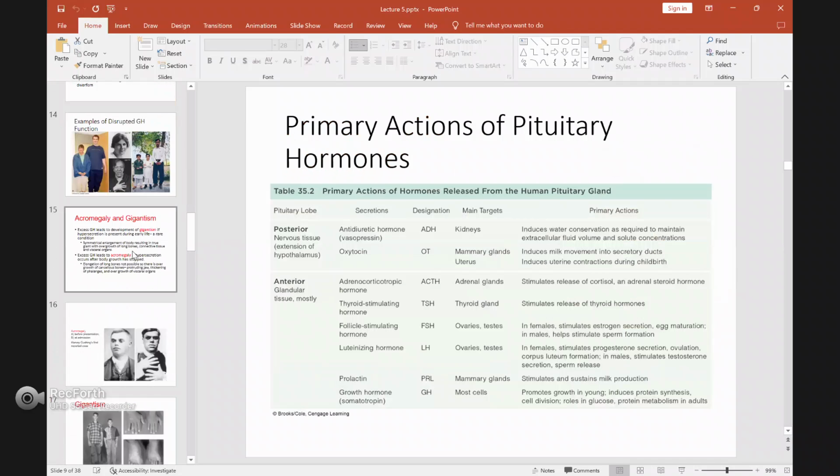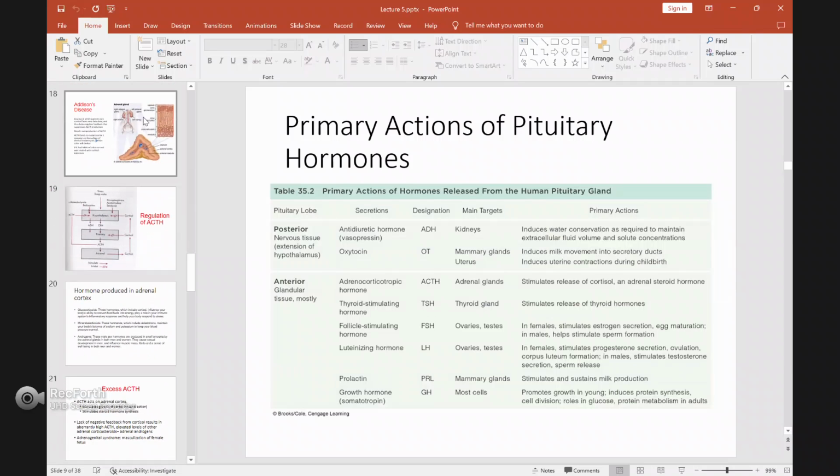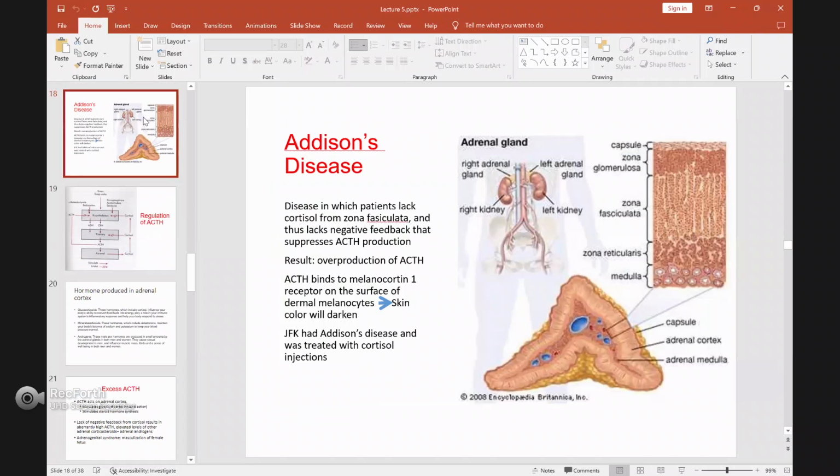Adrenocorticotropic hormone, ACTH. If you have a lot of ACTH, you can get a disease called Addison disease.